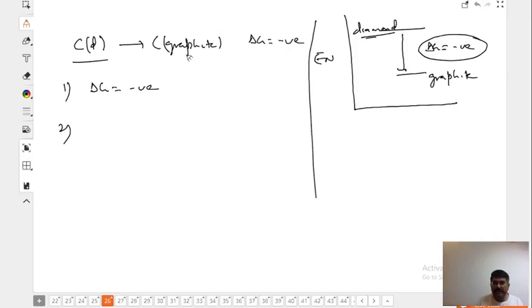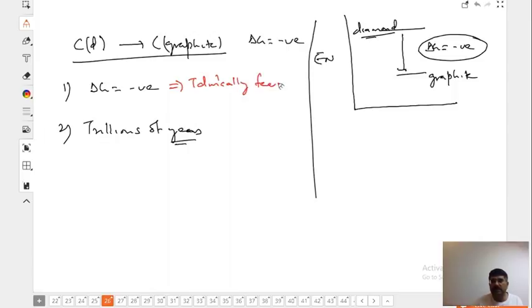But this reaction will happen in maybe billions, trillions of years. So listen to my statement. I say this reaction is thermodynamically feasible. But who is going to wait for trillions of years for this reaction? Maybe billions of generations will pass. So this is kinetically not feasible.